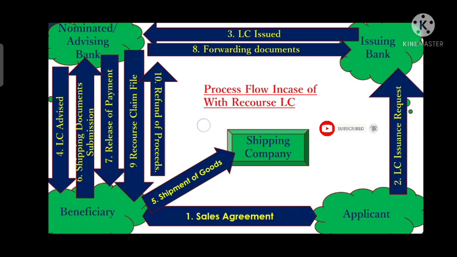So this is the type of recourse which is called with recourse LC. Whenever there is a default from the issuing bank side, the nominated bank will file a claim to the beneficiary. Then the beneficiary has to return the fund back to the nominated bank account. So this is the with recourse LC. What is the process flow if it is a with recourse LC?